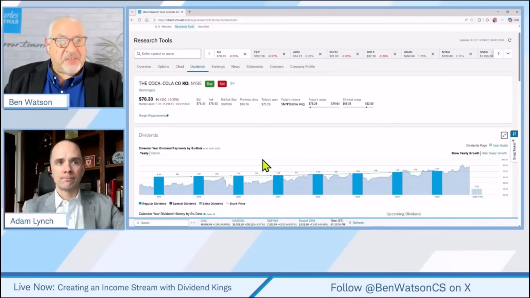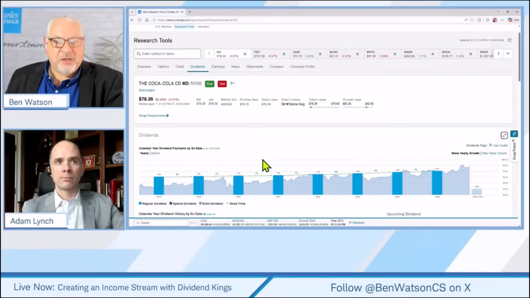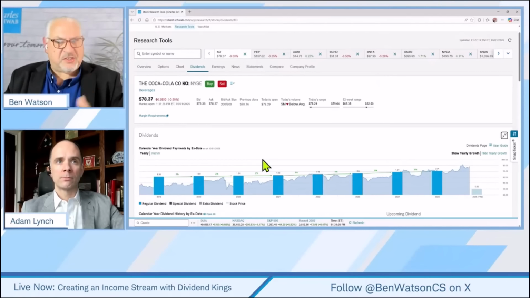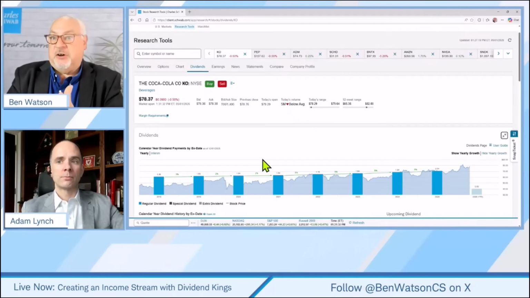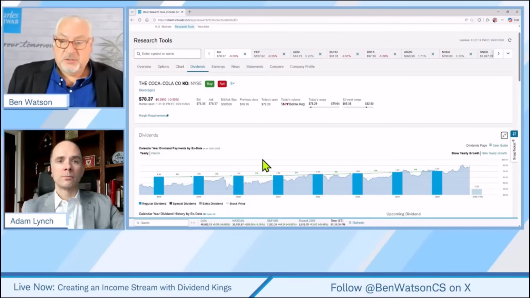The probability of them cutting their dividend at this point is relatively low, but it's not zero. And so, are there any factors that investors may want to pay attention to as they start to select stocks to put into this income stream that may be an indication of the likelihood that the dividend is going to change or be cut or reduced?